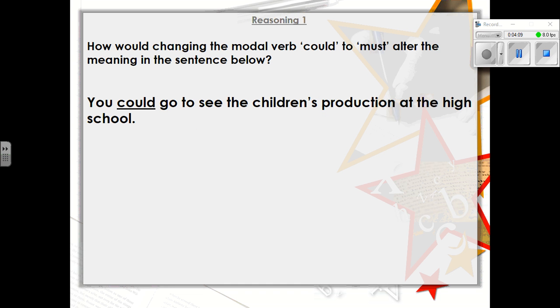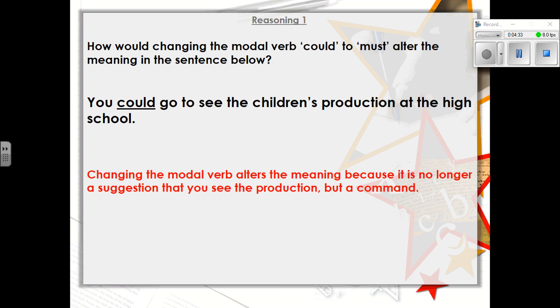How would changing the modal verb could to must alter the meaning in the sentence below? So you've got the sentence, you could go to see the children's production at the high school. Change that now to you must go to the children's production at the high school. What does that change about the sentence? Have a pause, have a little think. Okay, let's have a look at our answers. So changing the modal verb could alters the meaning because it is no longer a suggestion that you see the production, but a command. So you could go, suggestion, but if you change it to must, it means you have to go to it. You must do this. Okay, it's a definite thing.